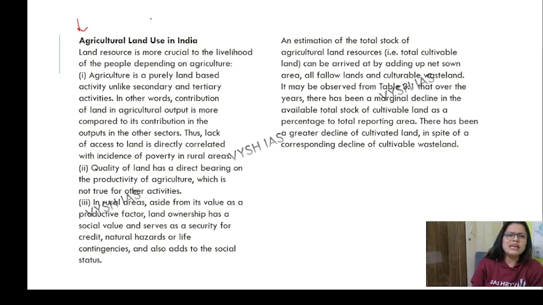Because what are you going to eat if agriculture is spoiled? Land resources play a very crucial role in the livelihood of people. We are more of an agriculture nation. On what are you going to do agriculture? Of course, land. So land resources broadly influence agriculture.